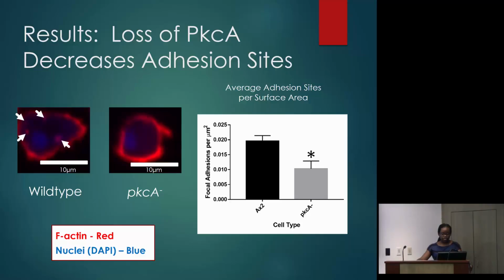The graph on the right shows the results of the adhesion sites per micrometer squared. And when I took the average amount of adhesion sites per surface area over all 3 experiments performed, the AX2 cells consistently had more adhesion sites per surface area. The difference on average was that the wild type had twice as many adhesion sites per surface area, which was found to be statistically significant.